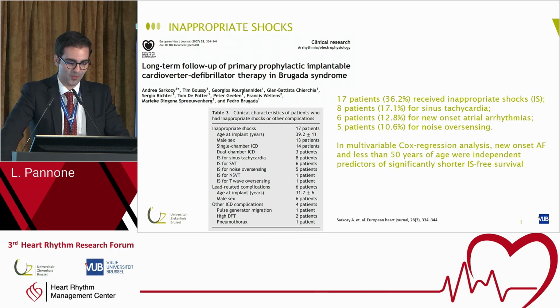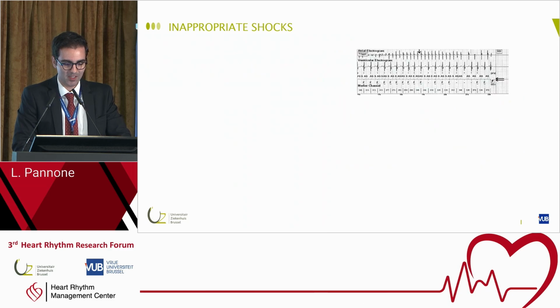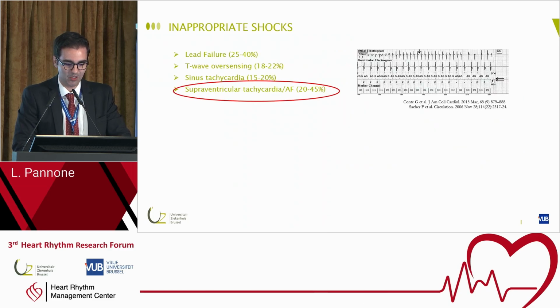And this is also a study from our group when we looked at the long-term outcomes of the ICD in Brugada syndrome. And we observed that in 36% of patients we had inappropriate shocks. And new onset atrial arrhythmias accounted for 13% of these shocks. And we saw that in multivariable Cox regression analysis, new onset AFib was a predictor of inappropriate shock. So that's why atrial fibrillation is important.